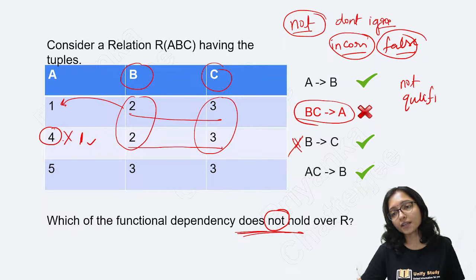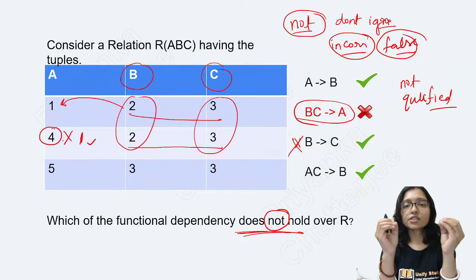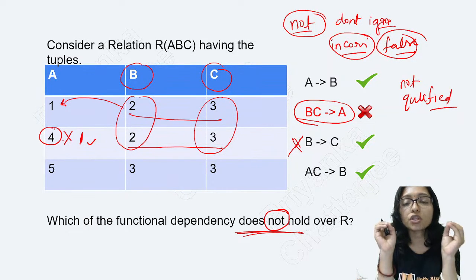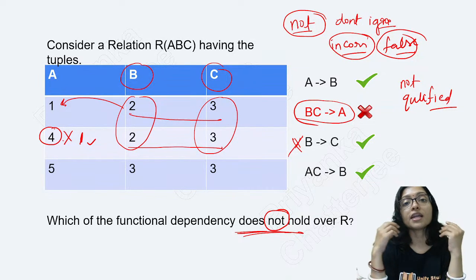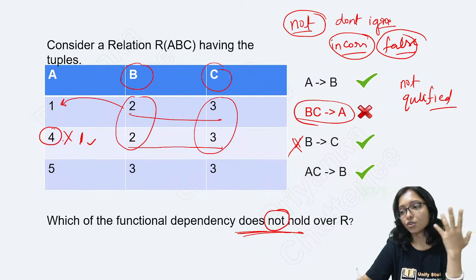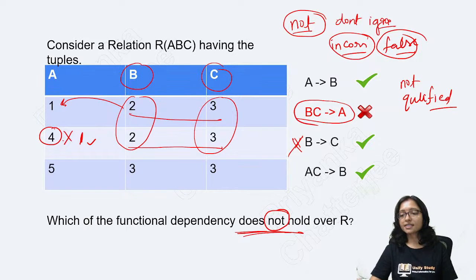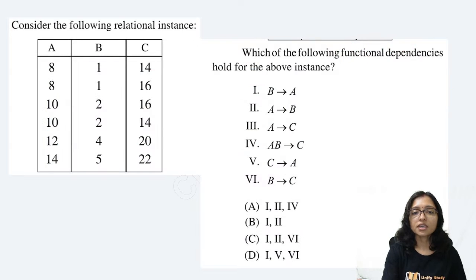Always tell yourself that if I ignore the not, incorrect, false in the question, then I have to say not qualified. Do you want to see not qualified? Then don't ignore it.